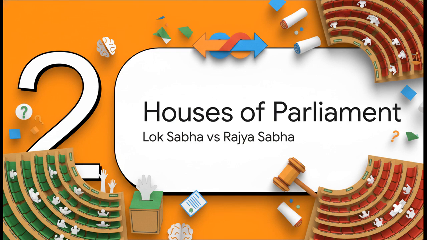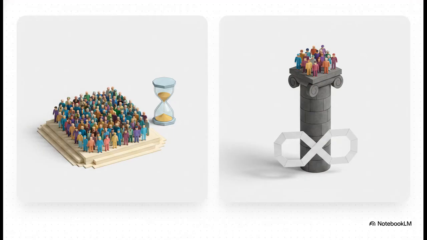Okay, moving on to our first major battleground, Lok Sabha versus Rajya Sabha. We're doing a direct side-by-side comparison here to visually train your brain for those classic differentiate between questions. You've got to anchor these exact numbers in your mind to avoid those silly amateur mistakes on your answer sheet. So for the Lok Sabha, the House of the People, the minimum qualifying age is 25. For the Rajya Sabha, the Council of States, you've got to be at least 30. Max strength, 550 for the Lok Sabha, 250 for the Rajya Sabha.